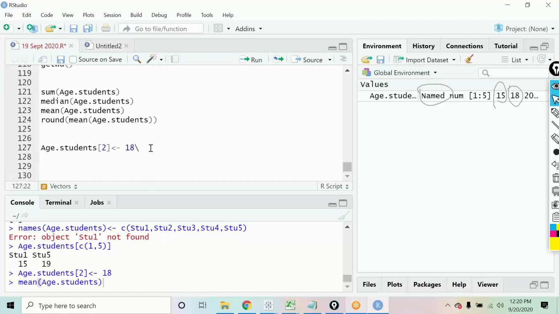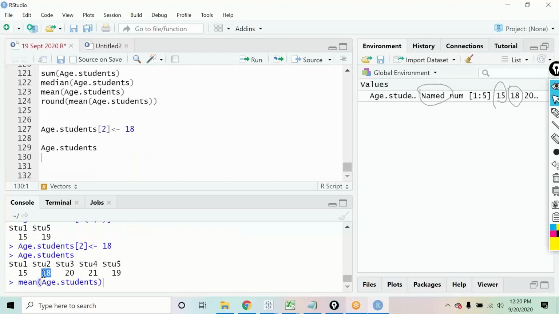Okay, if you now check age.students, what I've done is update student 2's age from 17 to 18. This is how you can update the data as well. You specify which data you want to update and assign the value 18. This is an assignment operator, the one we use in R: the less than and hyphen sign. It is an arrow that we use for assigning a value.